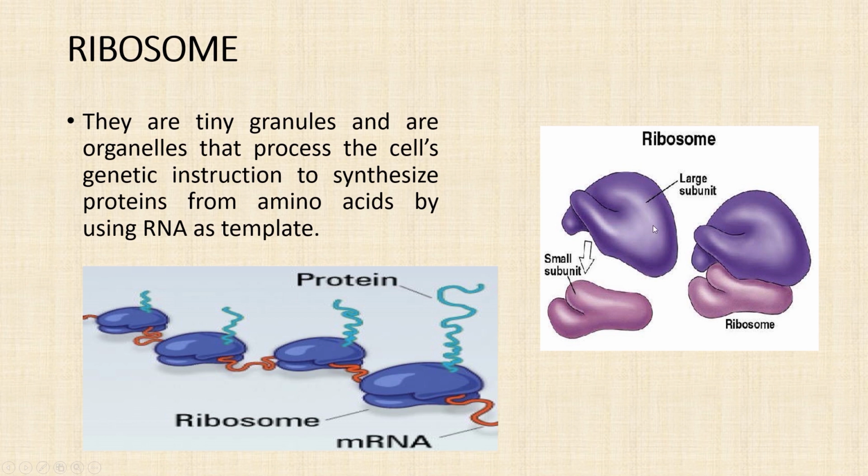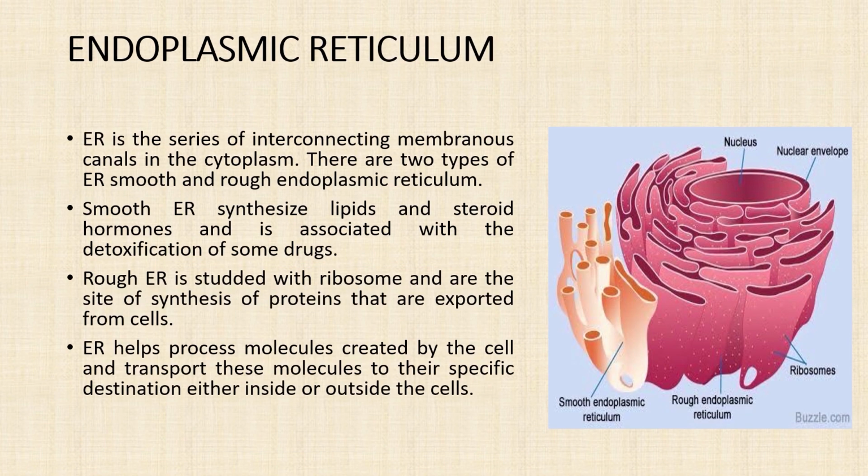We'll see next about the endoplasmic reticulum. Endoplasmic reticulum is a series of interconnecting membranous canals in the cytoplasm. That is this one, you can see it is like a canal. This is the rough and this is the smooth endoplasmic reticulum. Smooth endoplasmic reticulum synthesizes lipids and steroid hormones, and also helps in detoxification of some drugs. That is, they help in removal of the toxic substances of some drugs.